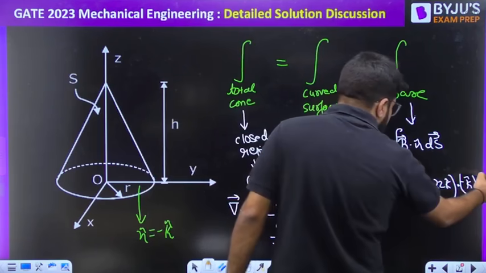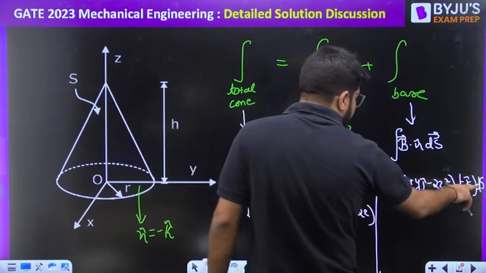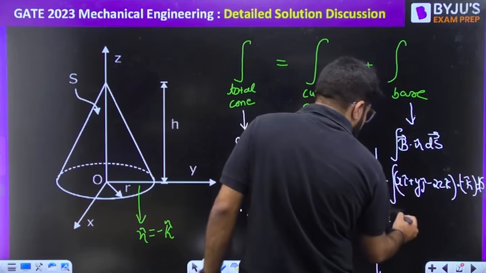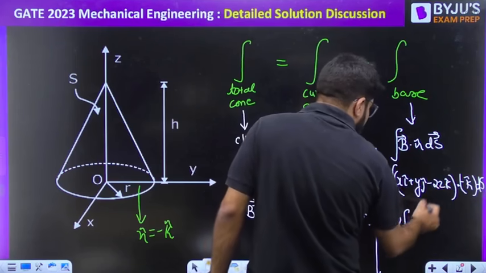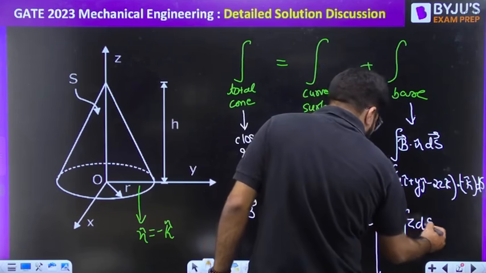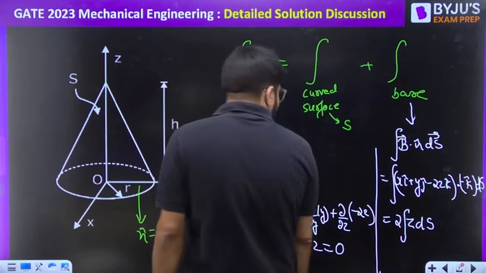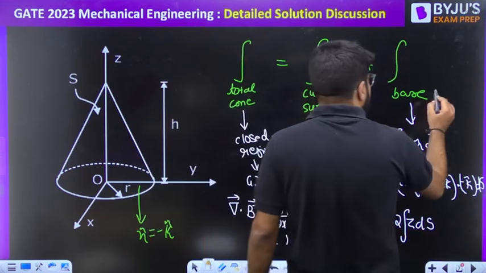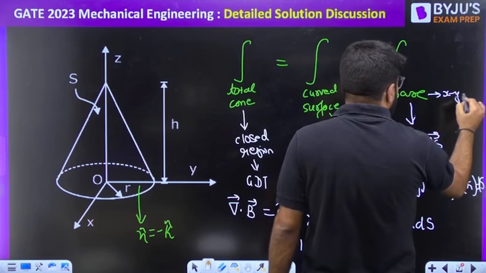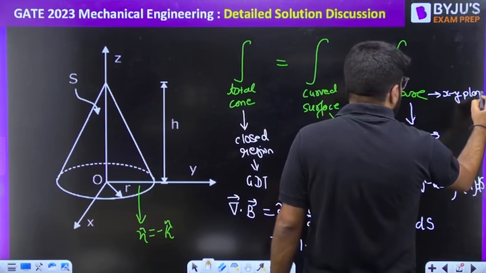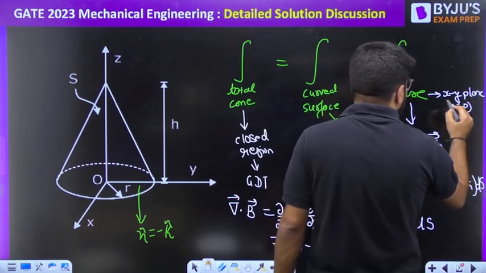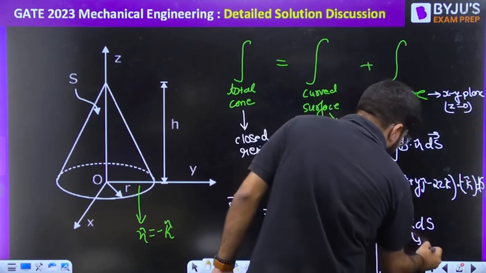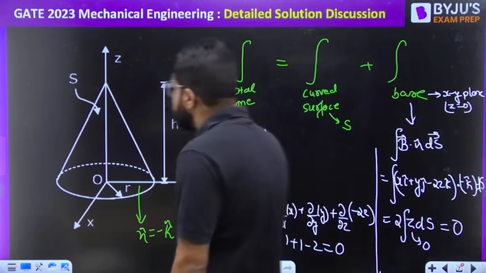Now see, only k to k component will multiply, so this is equal to minus 2, which can be outside, integral z ds. But in the xy plane, what is the base? Base is in the xy plane, right? And in the xy plane, what should be the value of z? It should be 0. So the integral over the base is also 0.